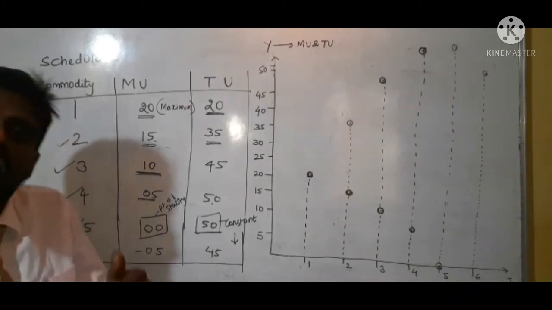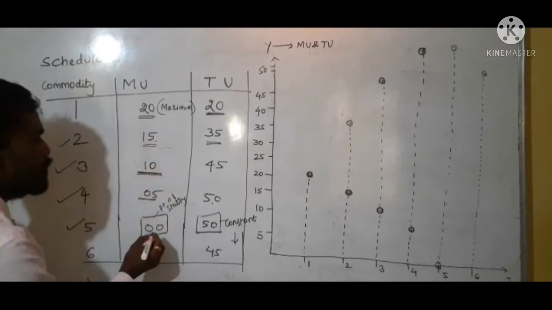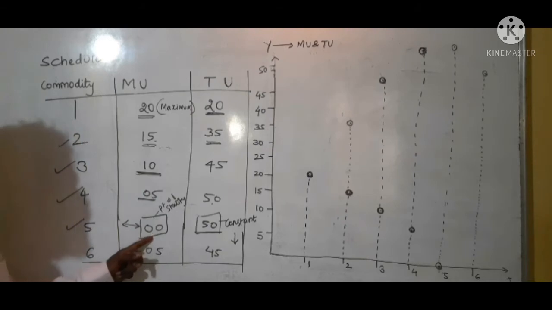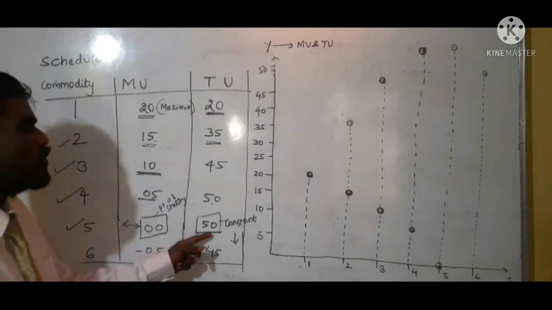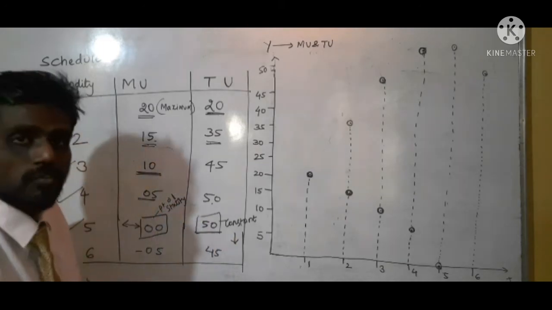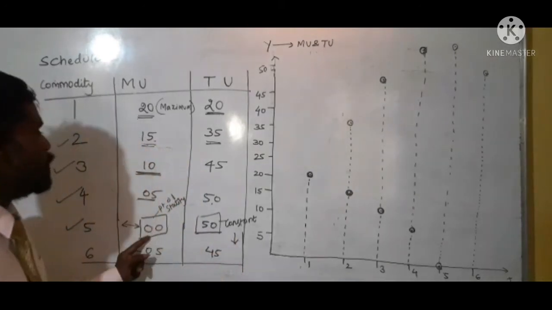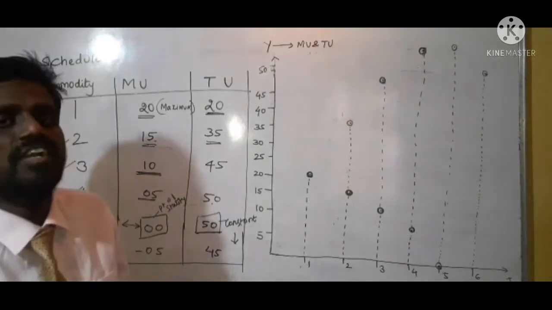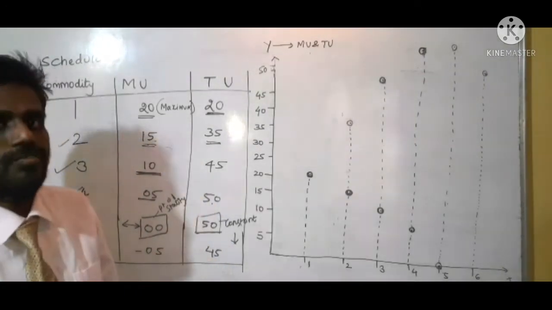Okay. When I am consuming the fifth unit of consumption, I am not getting any satisfaction from the additional unit. That means my marginal utility is 0, and my total utility is constant, 50, 50. So this is the point where the consumer is attaining the maximum satisfaction. After that, it will give negative satisfaction.